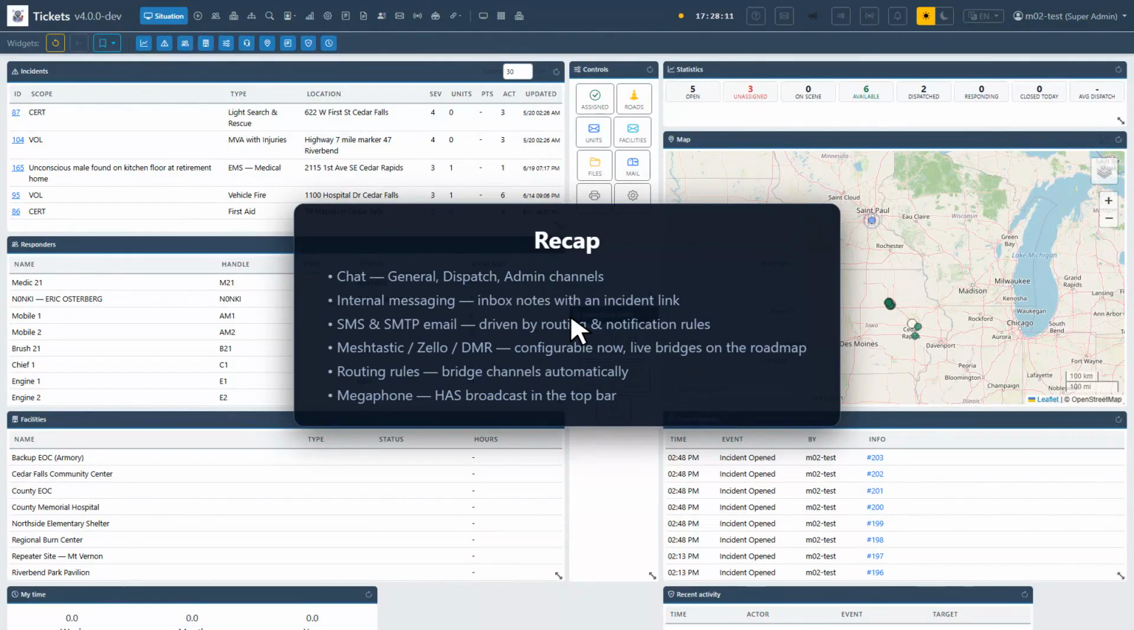Recap. Chat for in-org coordination, general, dispatch, and admin channels. Internal messaging for inbox-style notes with an incident link. SMS and SMTP email as outbound channels, driven by routing and notification rules. Meshtastic, Zello, and DMR configurable now, with live bridges on the roadmap. Routing rules to bridge channels automatically, filtered by type, severity, priority, sender, and keywords. And the megaphone in the top bar for HAS broadcast.